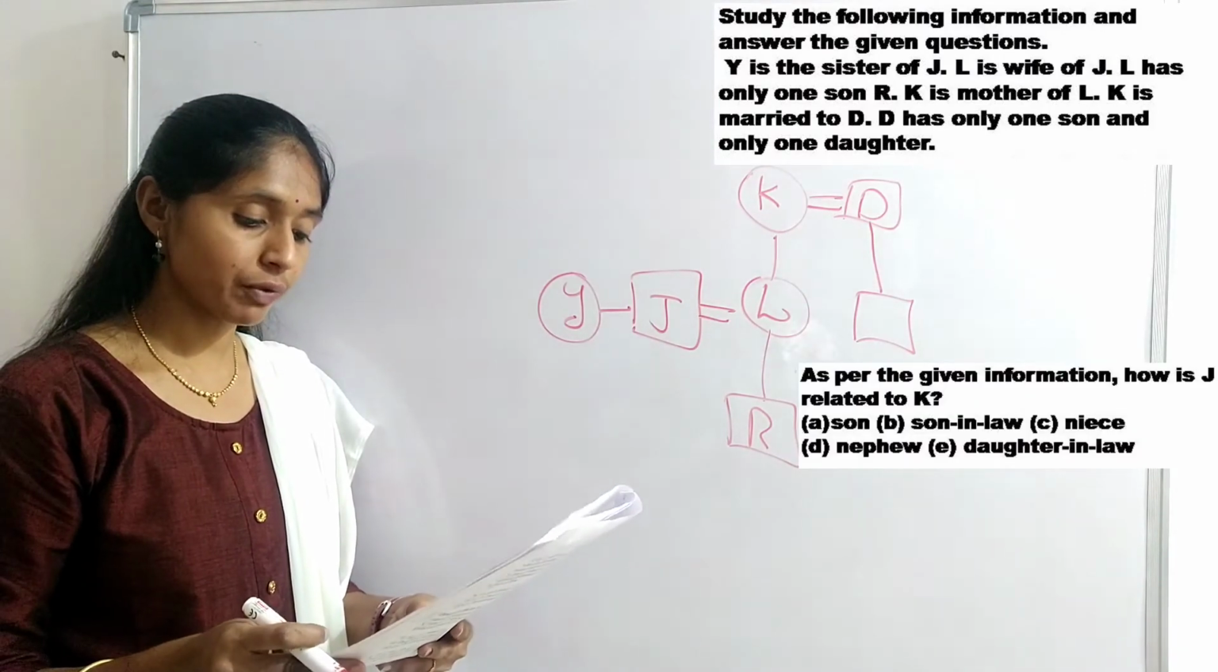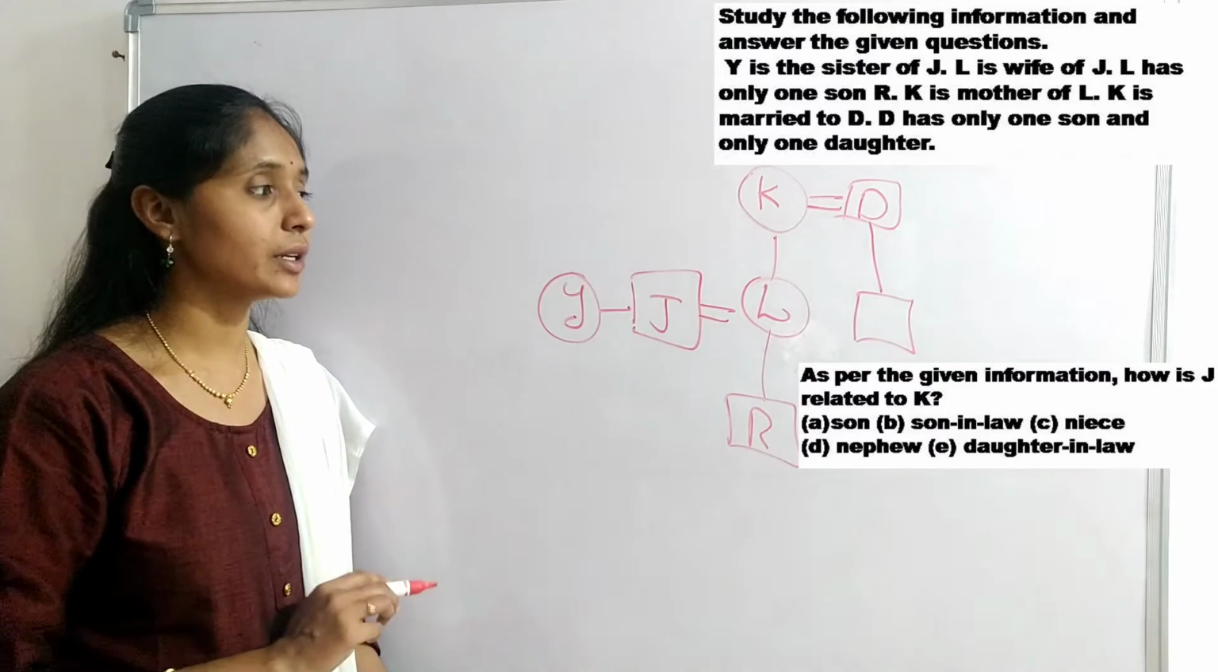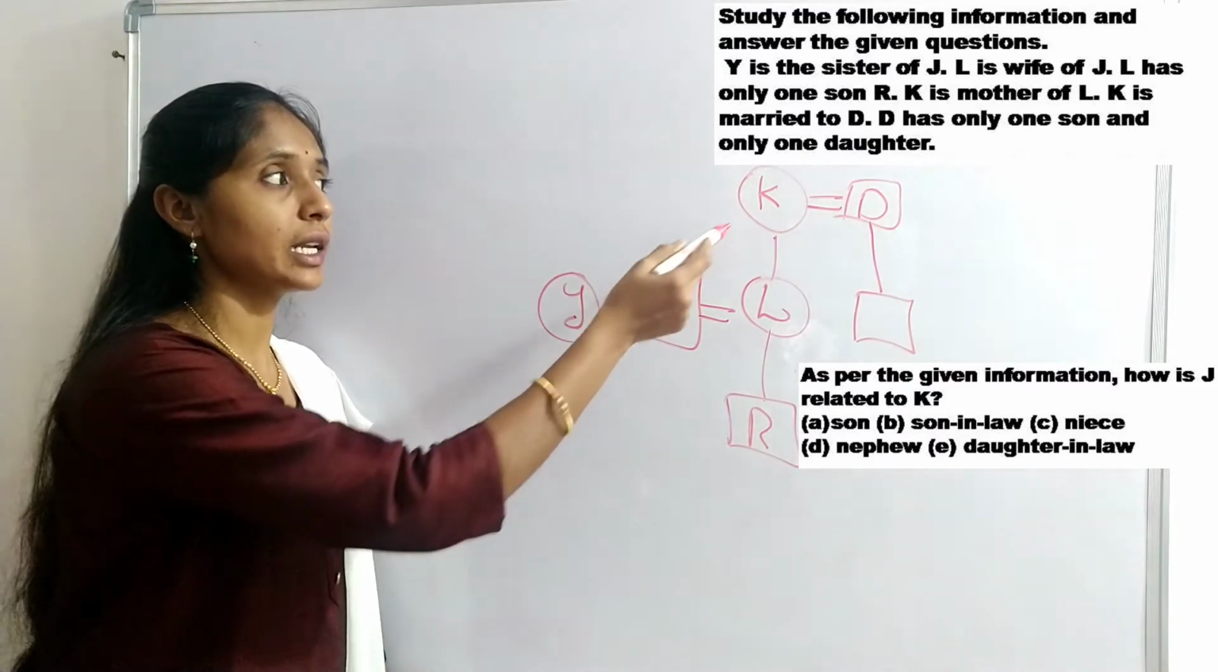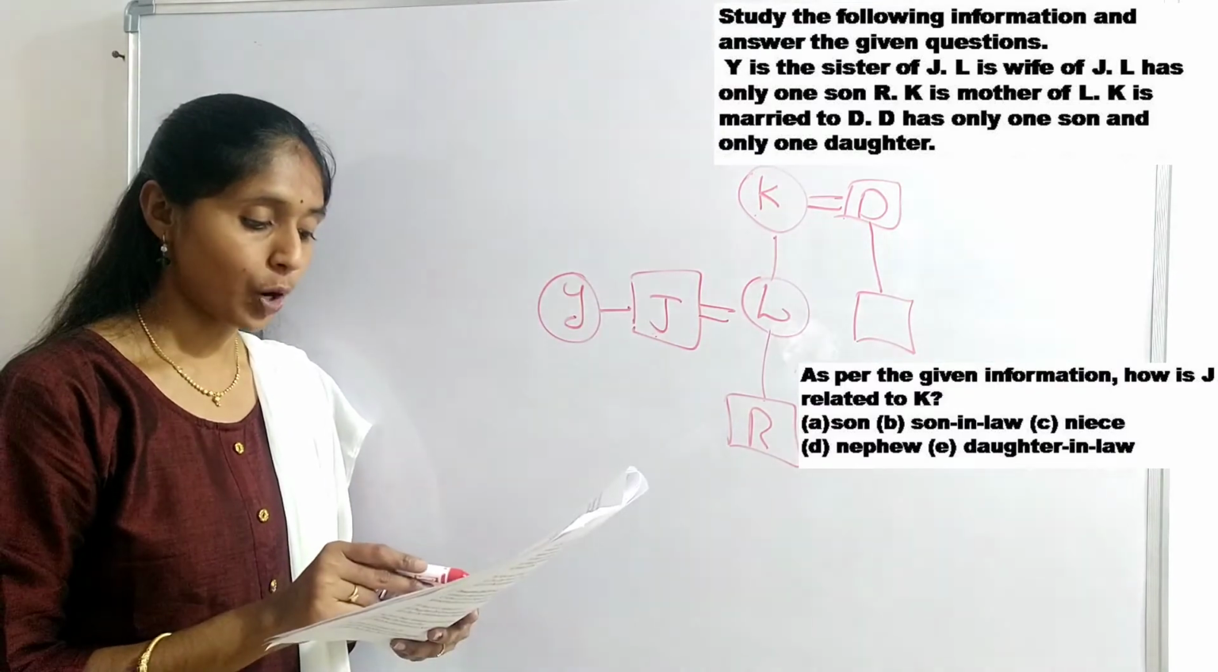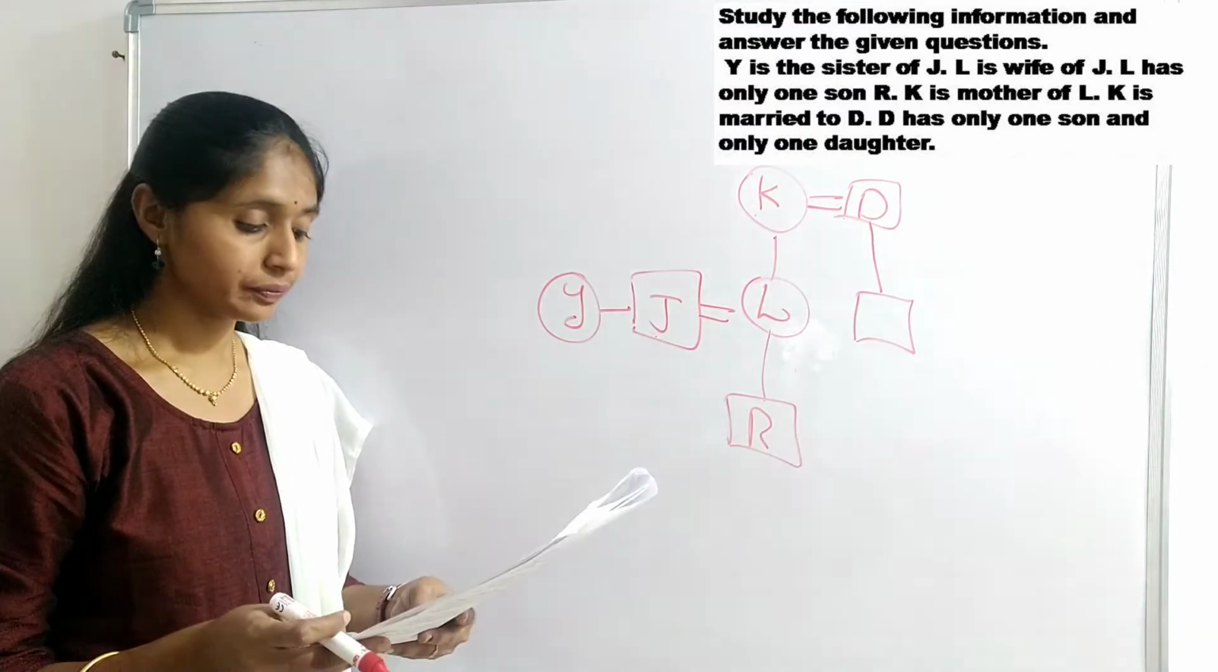As per the given information, how is J related to K? J is son-in-law of K. Option B is the right answer.